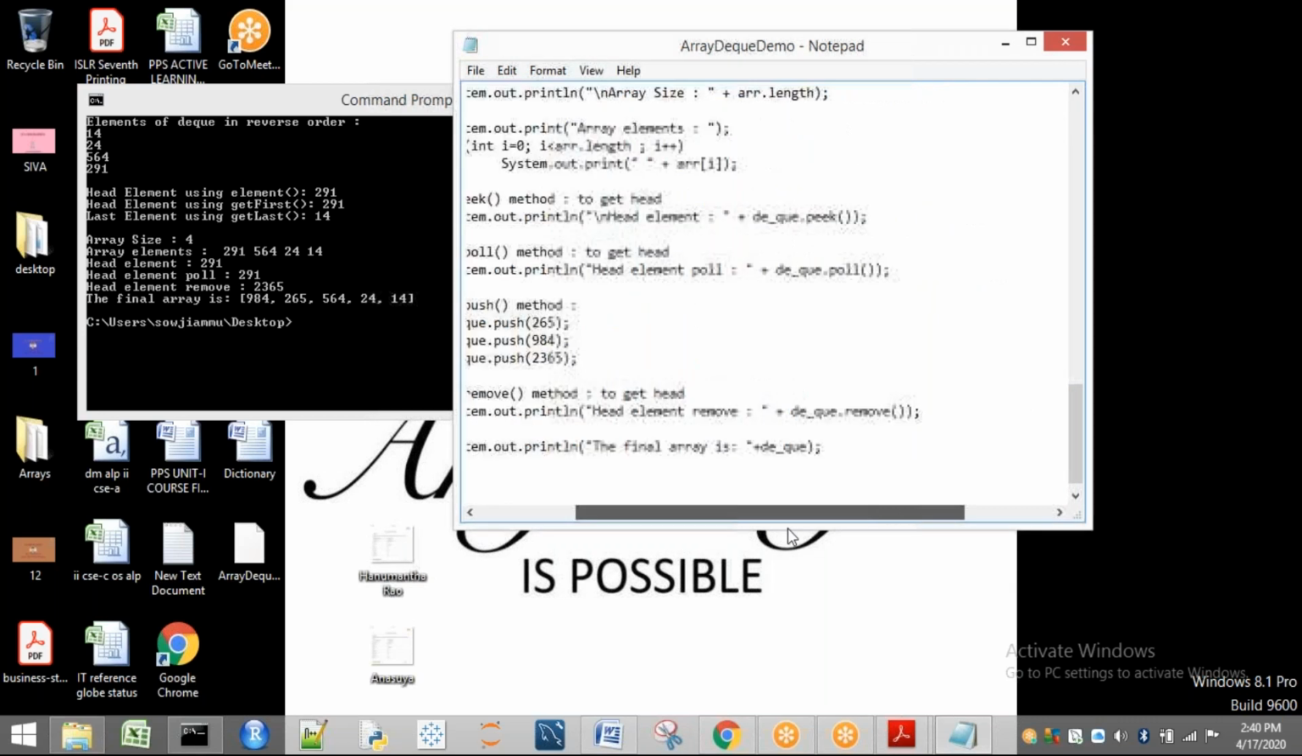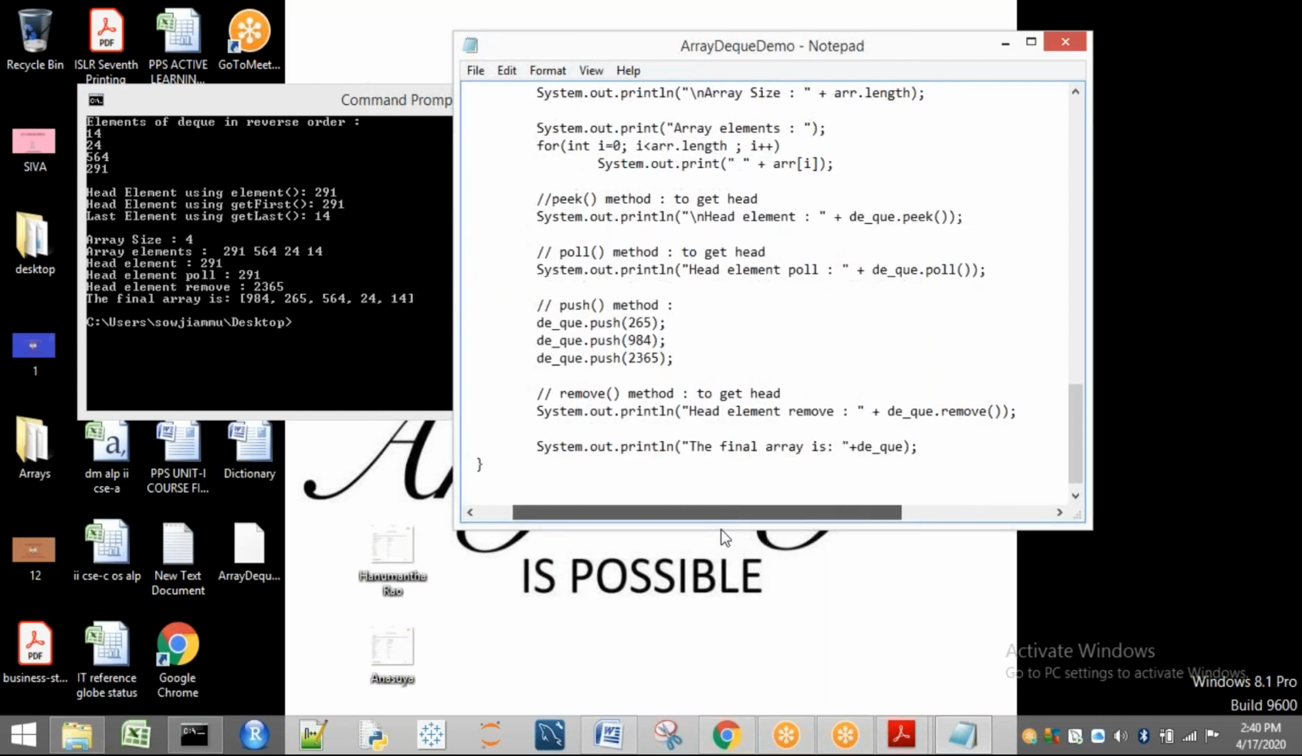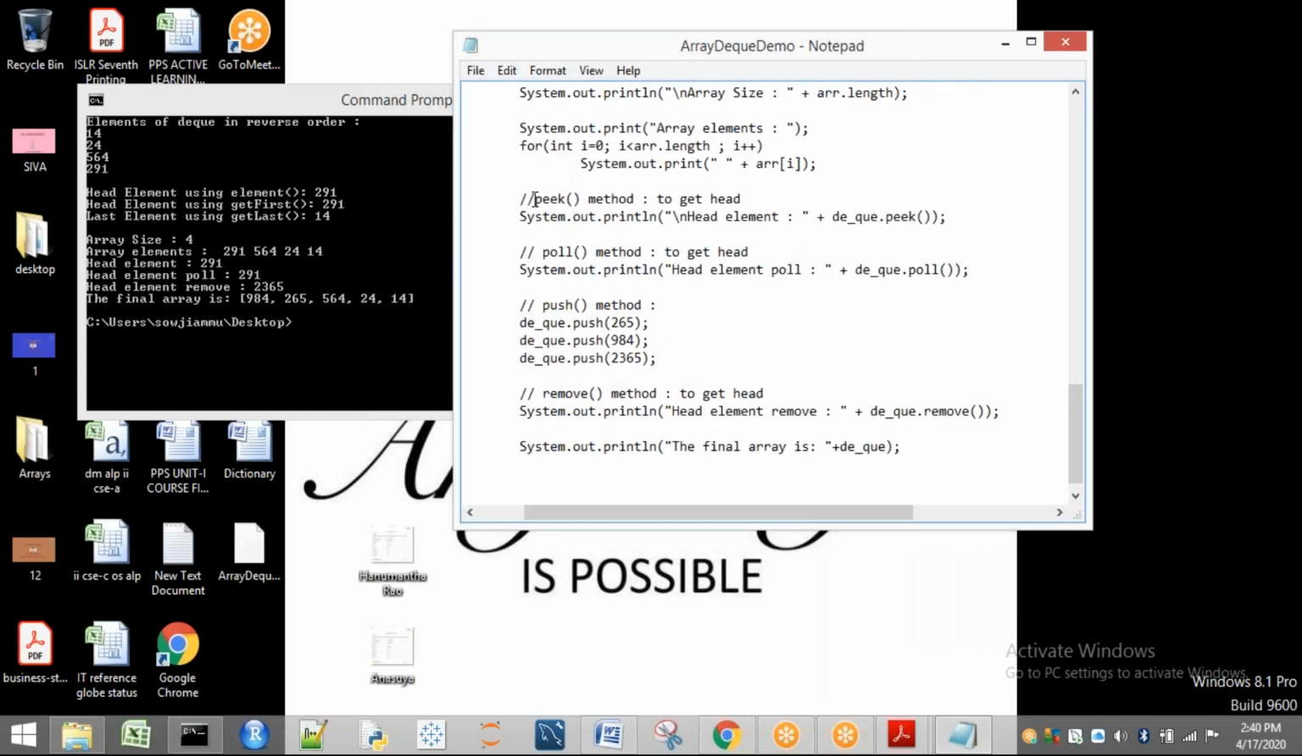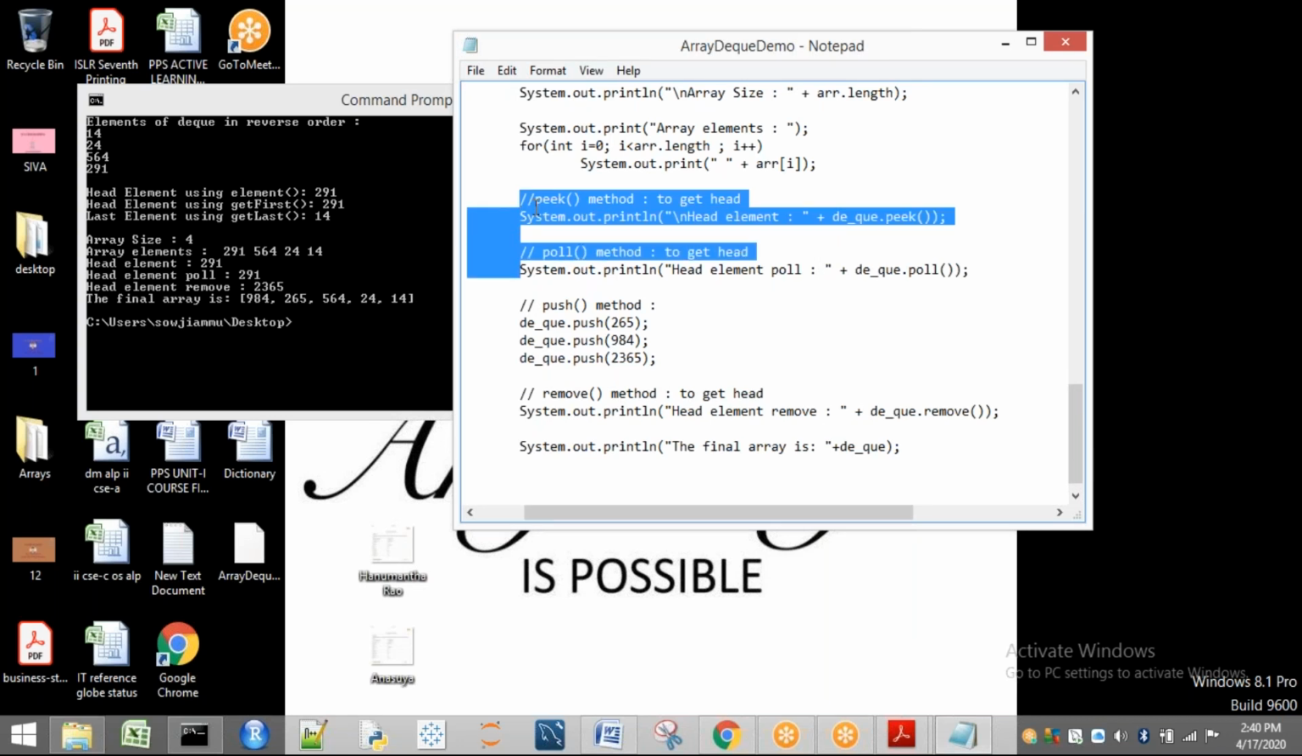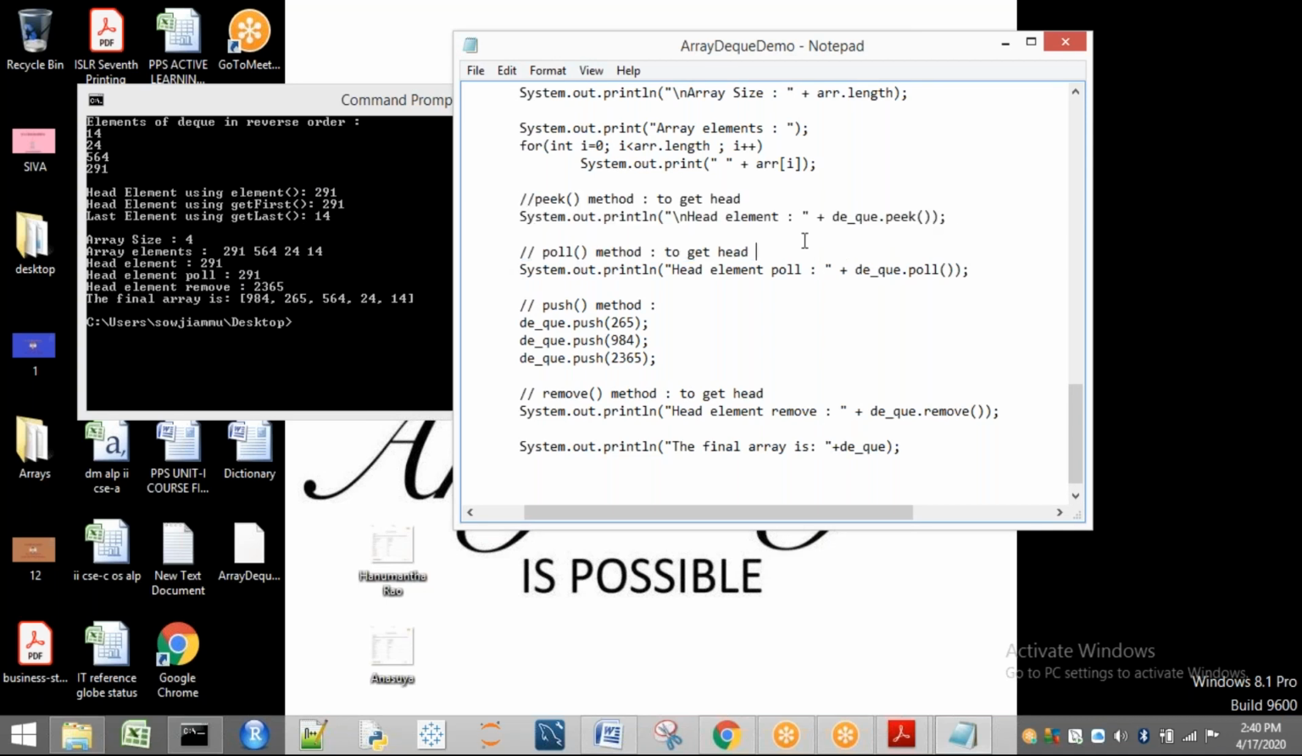So here some disturbance is there in our program. Once again, I will execute this program so that you can get a clear clarity. After printing the array, here we have printed. Peek means what? Head element it is going to give you. So what is the head element we are having here? It is reverse order, so 291 is there. So it is going to give you 291.